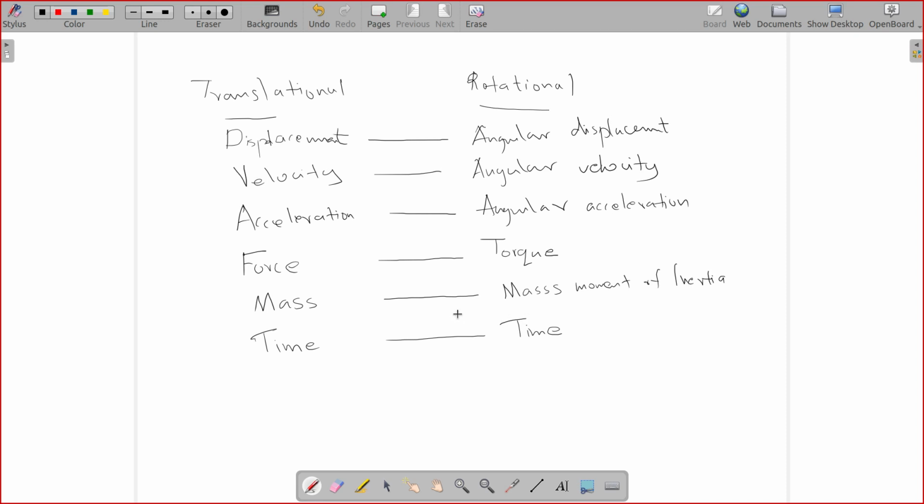So all these physical quantities we usually deal with in translational motion have an equivalent in rotational motion, and most of the equations of motion we have in translation can also be used in rotation if you use these equivalent quantities. You may know that there are usually three equations we very commonly use in mechanics, equations of motion for motion with a constant acceleration.